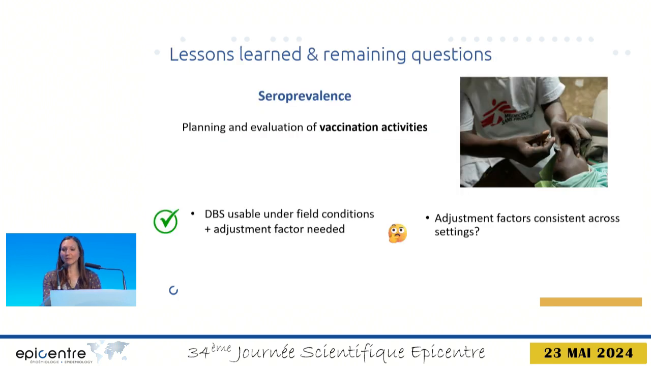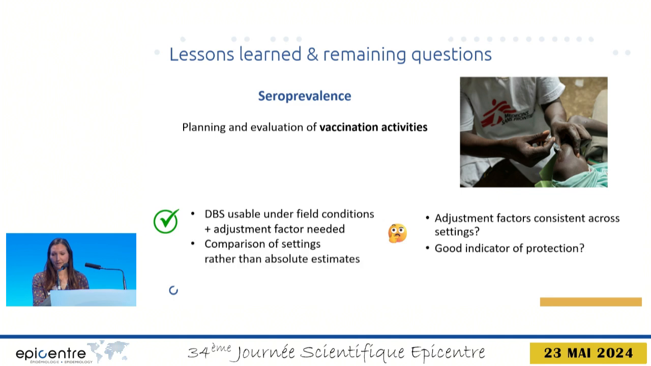In summary, for the use of seroprevalence for the planning and evaluation of vaccination activities, we can say that DBS is usable under a few conditions. However, adjustment factors will be required. So we need to also evaluate whether these adjustment factors are consistent across settings or need to be re-evaluated in different settings.